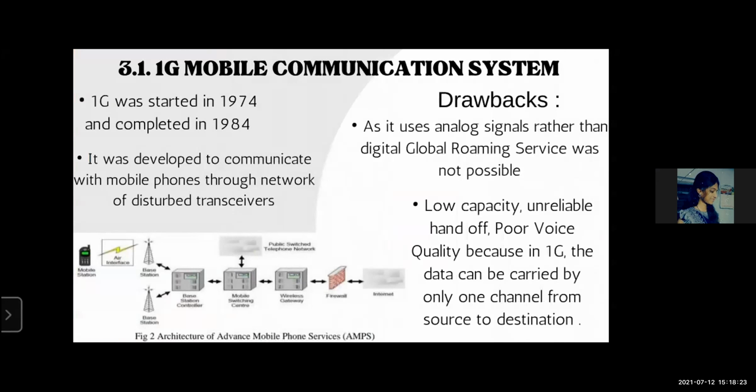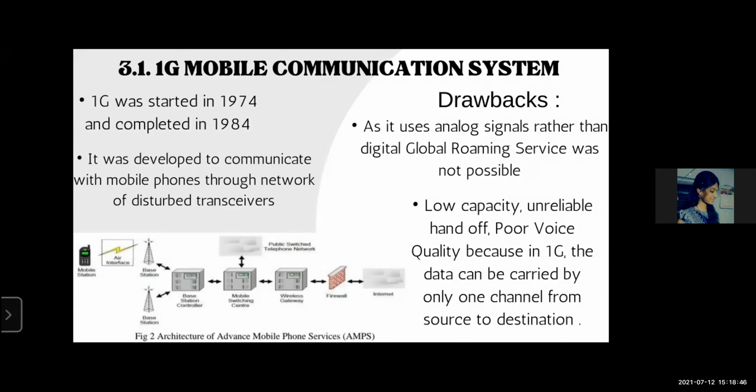First one, that is the 1G mobile communication system. 1G refers to the first generation of mobile communication systems, which started in 1974 and was completed in 1984. It allowed only voice calls and its speed was up to 2.4 kilobits per second. 1G was developed to communicate with mobile phones through a network of distributed transceivers.